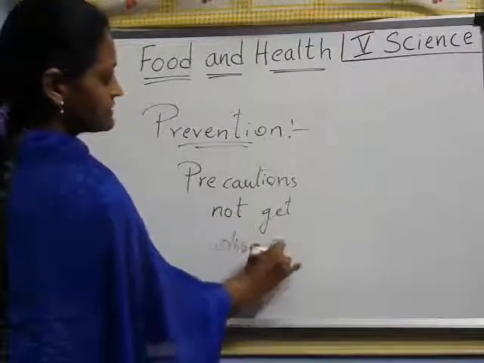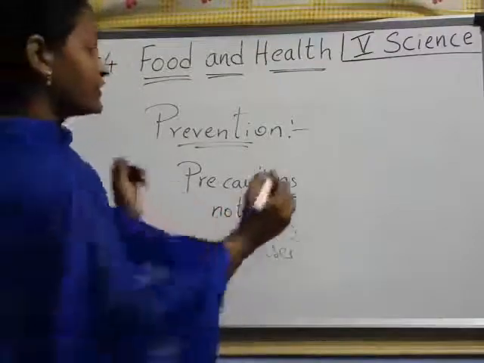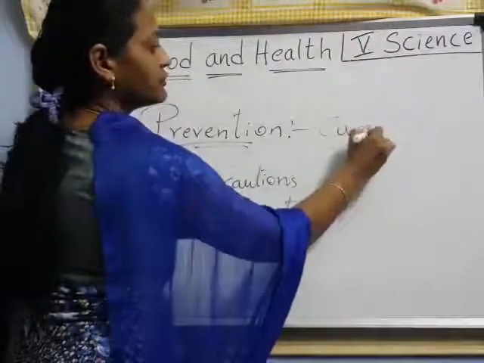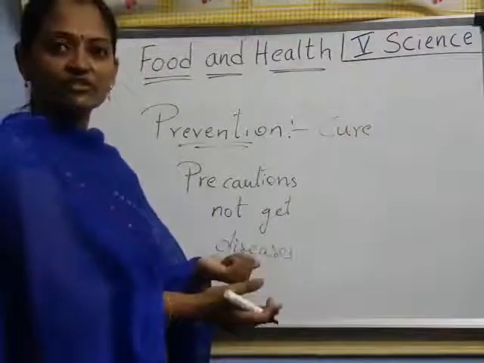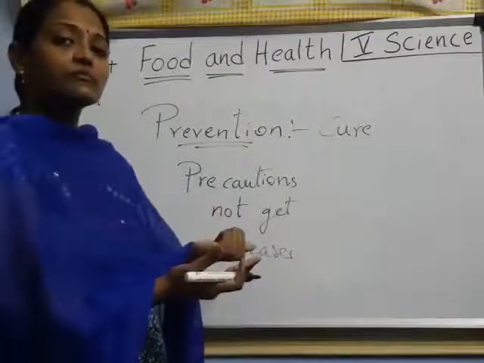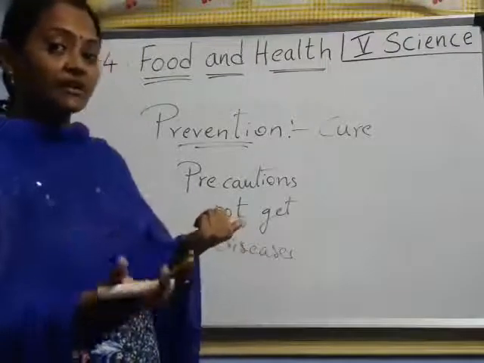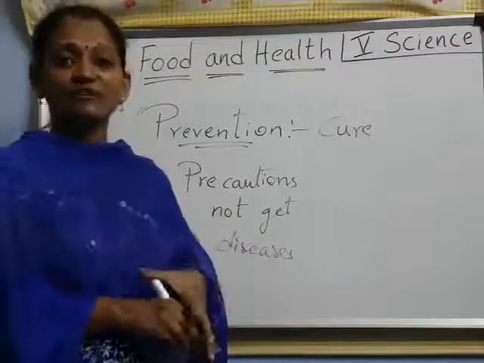But cure is another word. Cure means after getting the disease, you take medicines. Prevention means before getting the disease, we take precautions.